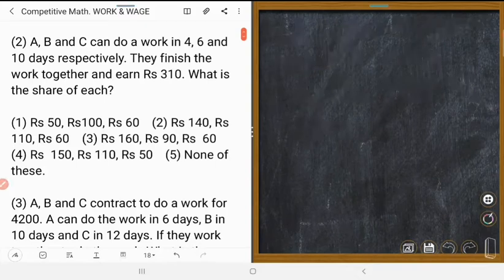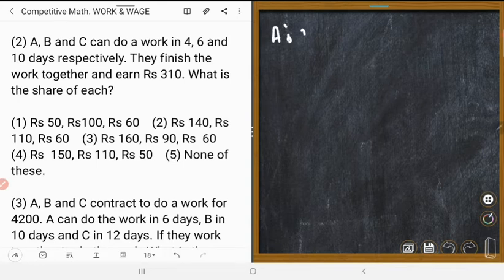Next one is: A, B, C can do a work in 4, 6 and 10 days respectively. Understand? They finish the work together and earn 310 rupees. What is the share of each? Okay, very easy, it's very easy.